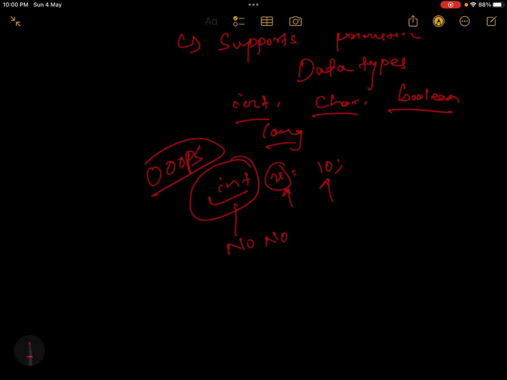If Java were completely object-oriented, it should not support primitive data types. That's the difference. Because Java supports primitive data types, some critics say it is not fully object-oriented. But except for a few minor cases, Java is completely object-oriented, because whatever you write in Java, you must write inside a class or object.